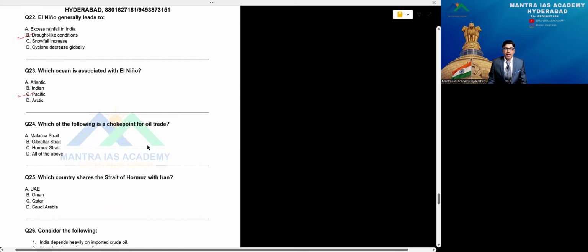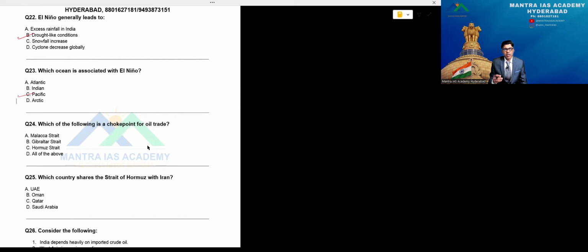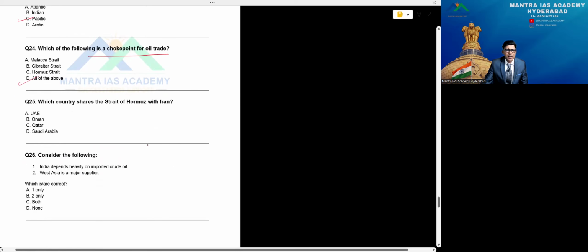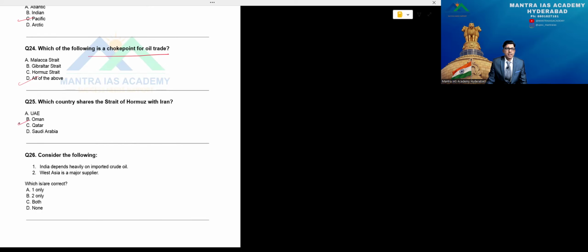Which of the following is a choke point for oil trade? No doubt every day we are discussing this, but unfortunately all are here. Malacca Strait, Gibraltar Strait, Hormuz Strait, all of the above are choke points for oil trade, beta. Which country shares the Strait of Hormuz with Iran? This also you might already know, along with Iran, Oman is the right answer, beta.